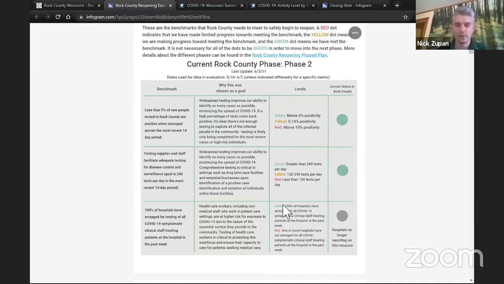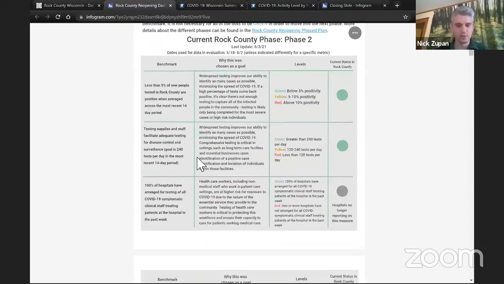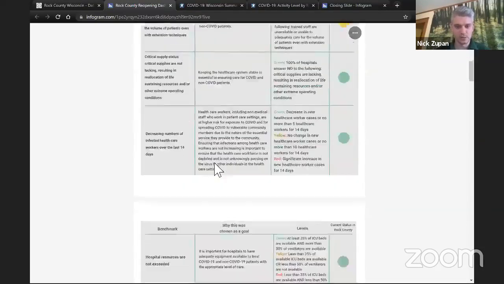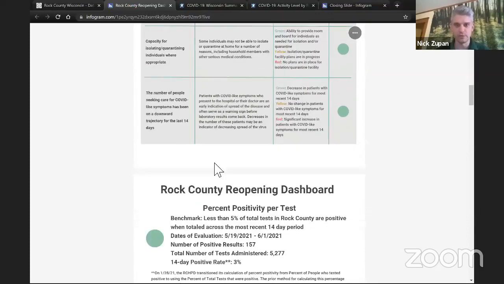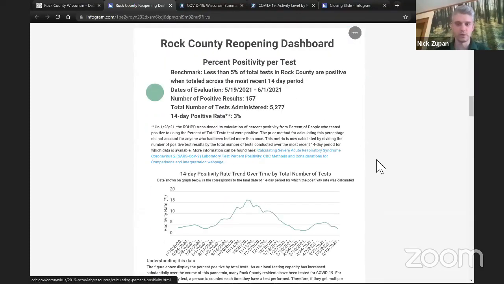And then we also provide some information about the breakdown of the different levels and when we may move from a red to a green or something like that, and how those data thresholds are set up for each of the different metrics. I'm not going to spend too much time going into the text, but just wanted to give you a brief overview of some of the data that we've seen over the course of the pandemic and where we are and why things are looking pretty good right now.